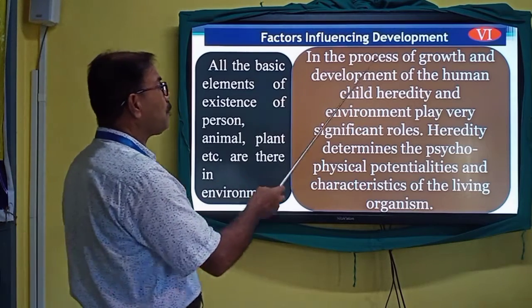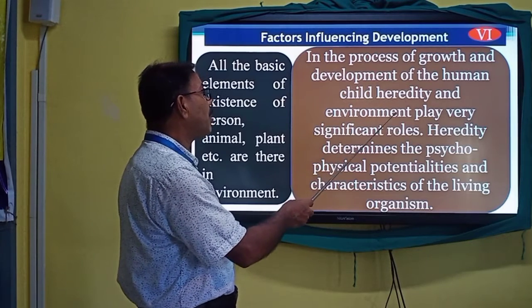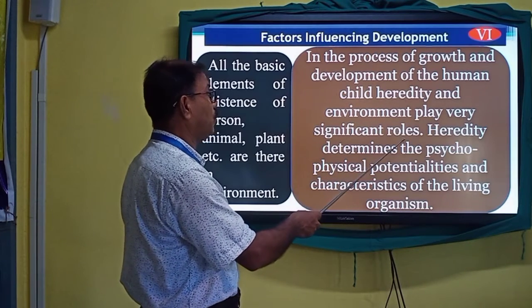In the process of growth and development of the human child, heredity and environment play very significant roles.